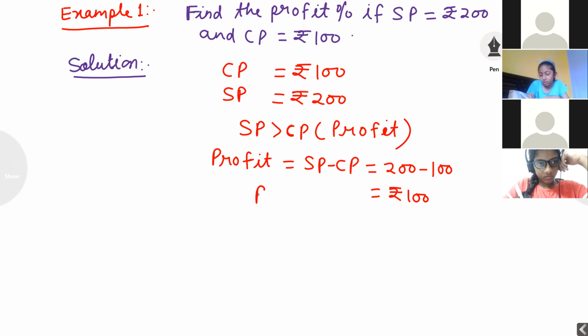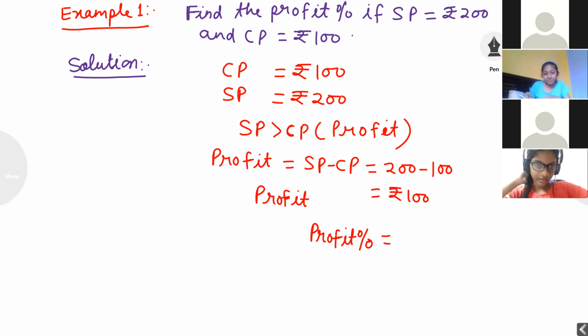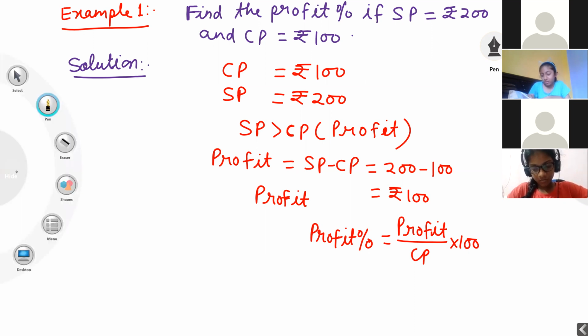Listen carefully, students. If you want to find out profit percentage, before that you want to find out profit. If you want to find out loss percentage, before that you want to find out loss. Now profit has come 100 rupees. Now I want to find out profit percentage. Profit percentage is equal to profit by CP into 100.